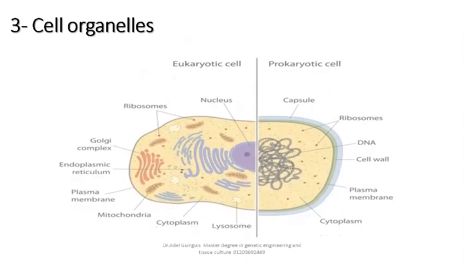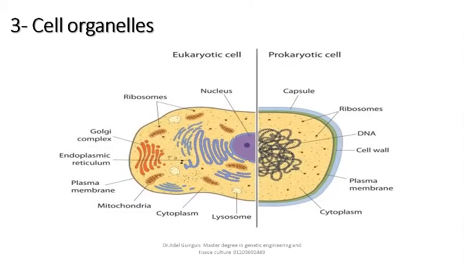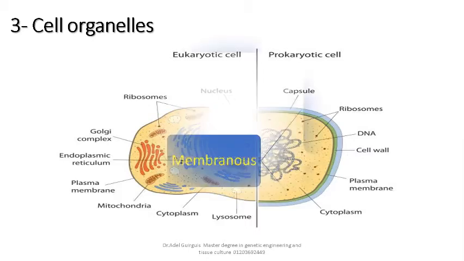Number 3. Cell organelles. No cell organelles present except ribosomes, but these ribosomes are slightly smaller than those of eukaryotes. They are 70S ribosomes and about 20 nanometers in diameter. No endoplasmic reticulum is present. Very few cell organelles, no separate membrane-bound compartments unless formed by infolding of the cell surface membrane.